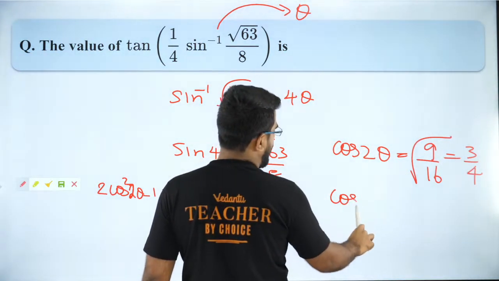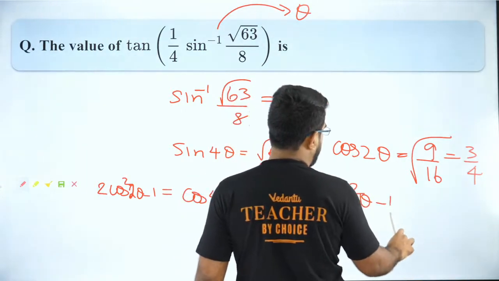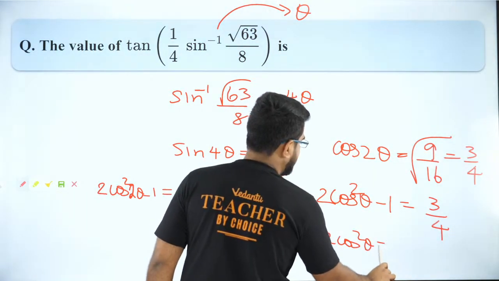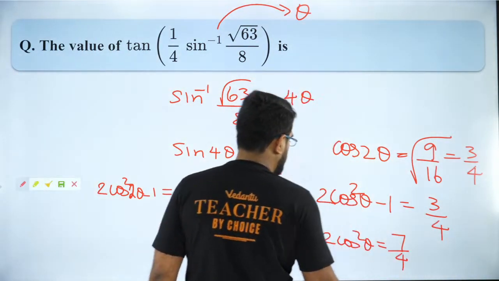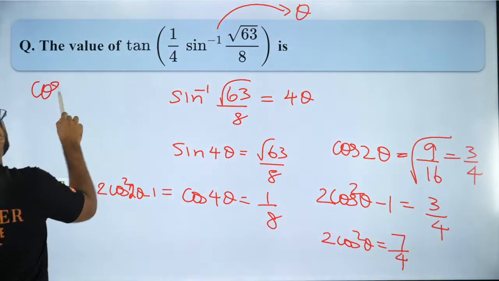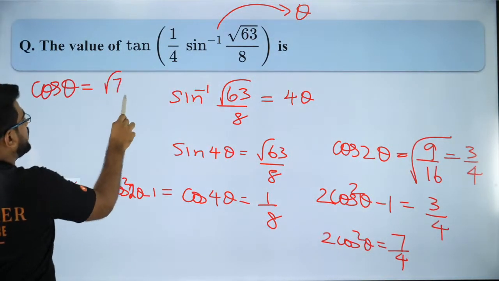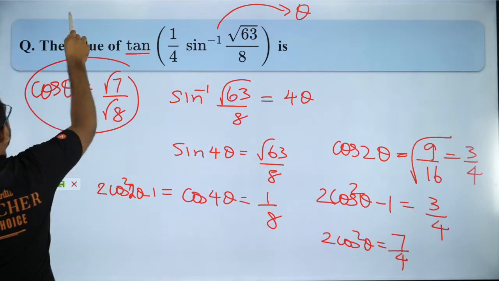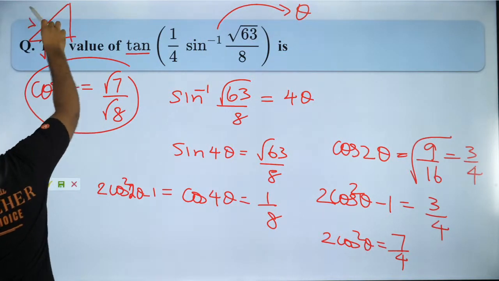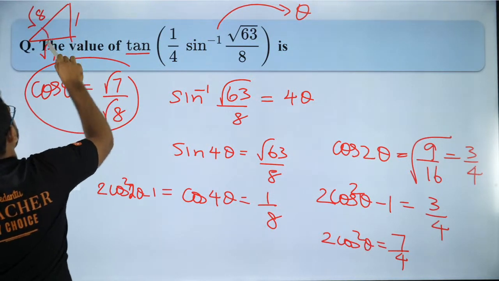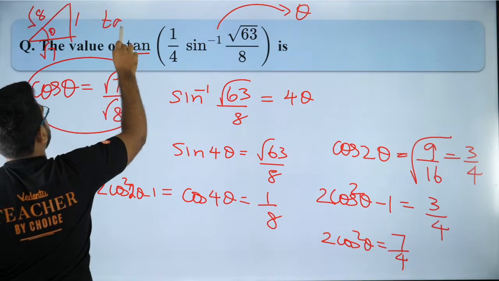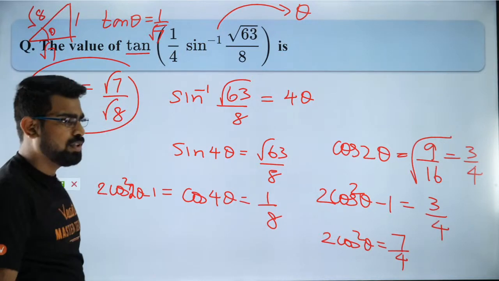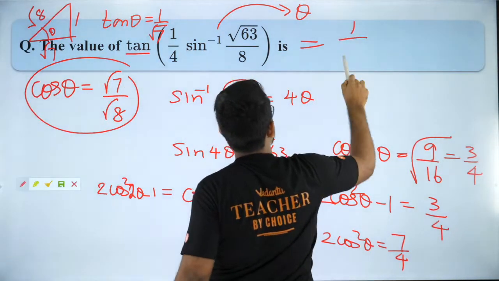Now I want to find what is cos of theta. So this will be 2 cos square theta minus 1, and that is equal to 3 by 4. So I will get 2 cos square theta is equal to 7 by 4. So I will get cos theta is equal to how much? Cos theta is equal to root 7 by root 8. So this is your cos theta. So what will be your tan of theta? Cos theta is root 7 by root 8, and the perpendicular will be 1. So tan theta will be 1 by root 7. So that is the answer. So the answer for this question is 1 by root 7, guys.